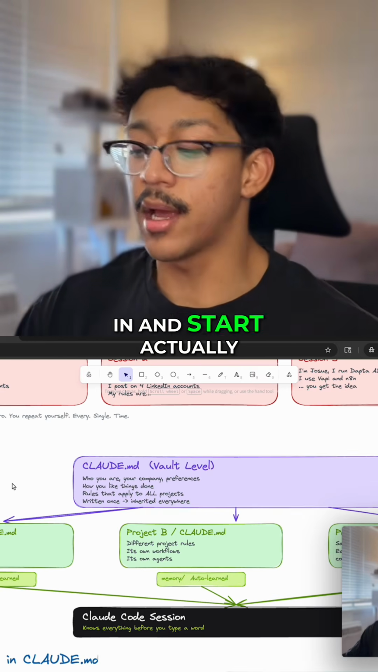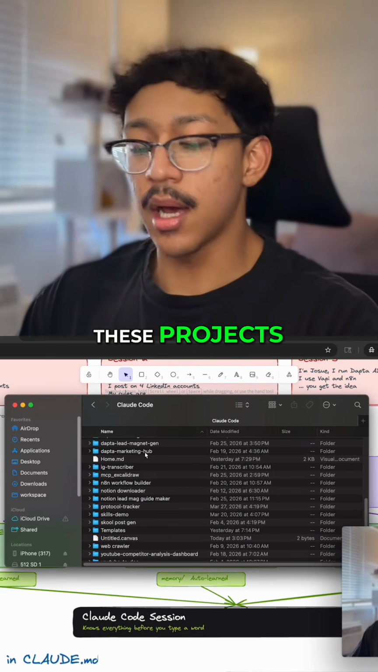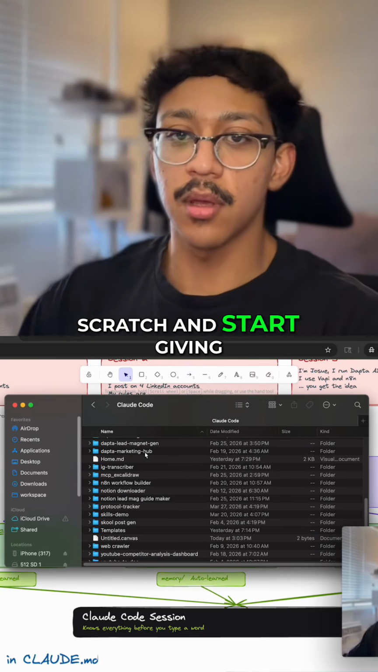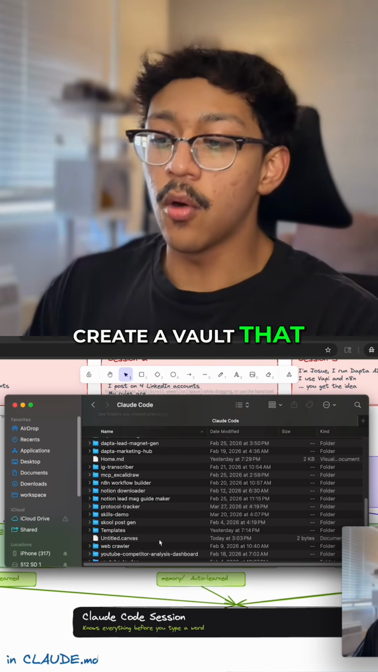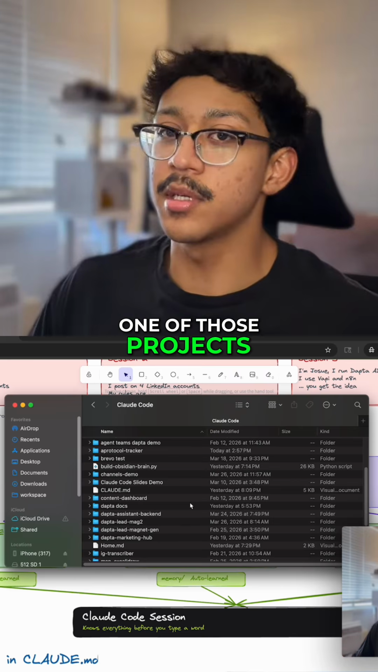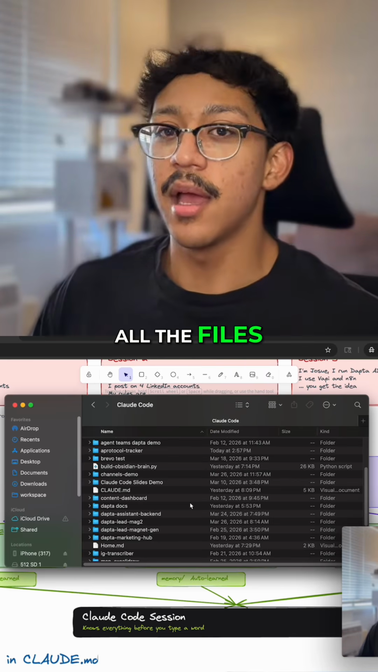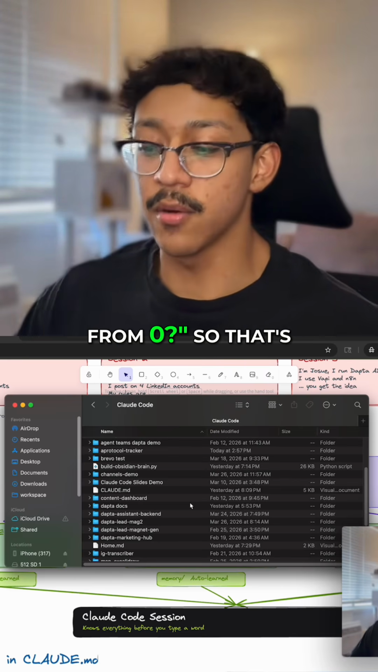before we jump right in and start actually building it. So I thought to myself, I already have all of these projects. I don't want to start a new project from scratch and start giving all the context to Obsidian. Why don't I just create a vault that holds all of these projects, and have Claude Code go through each one of those projects, each of those memories, all the files, and start putting stuff and memories inside of Obsidian instead of starting from zero? So that's what I did.